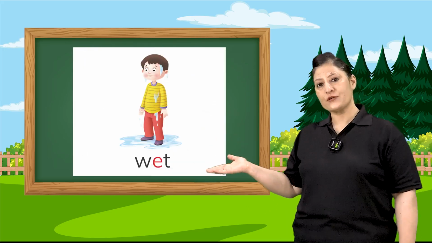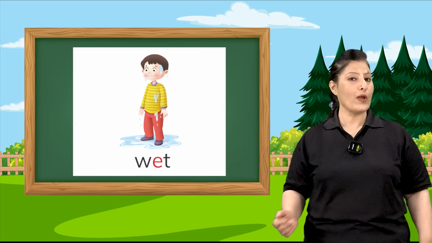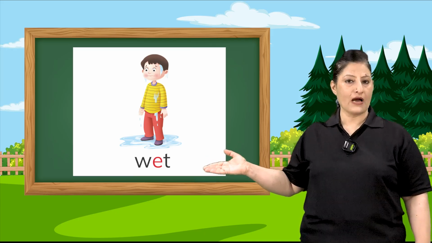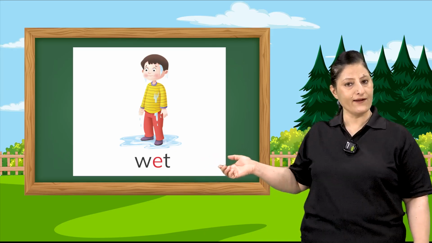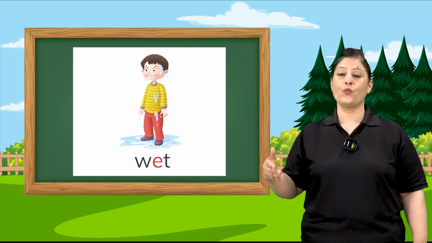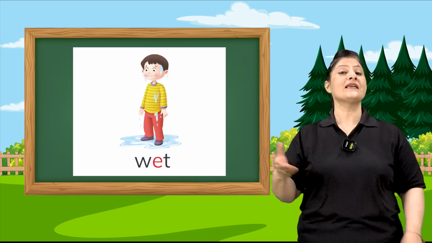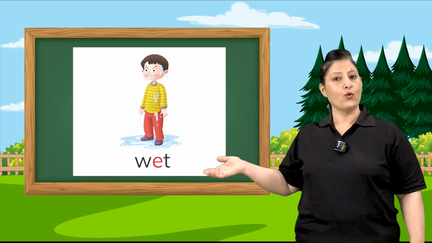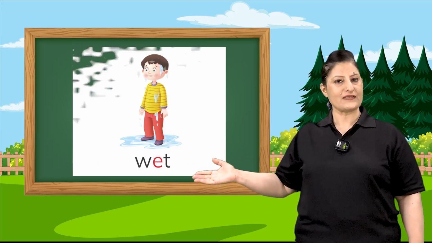Now, in the next picture, you can see there is a boy who is wet. W-E-T says wet. In all these words, you will notice the sound of vowel E is E. Everyone say wet.